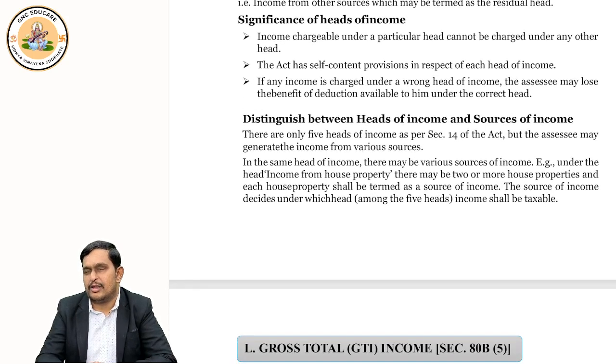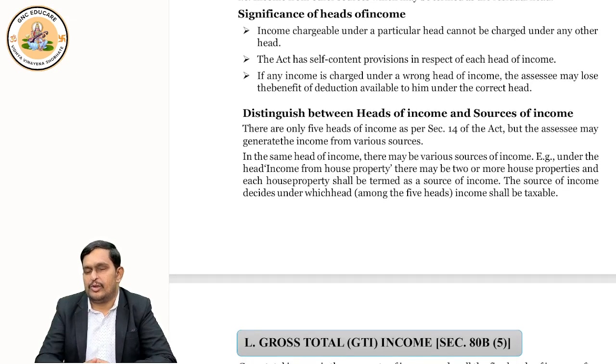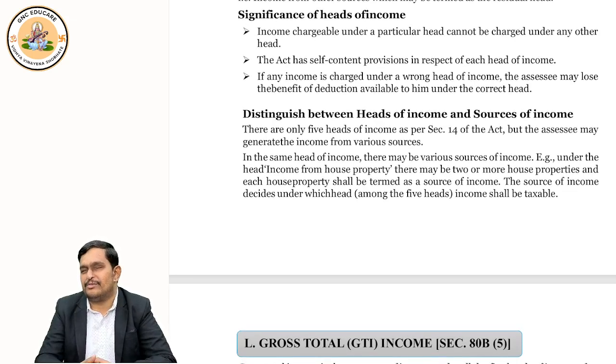Okay. Suppose for example, you earned some interest income. You put it in salary head. What will happen? Nothing. To earn the interest, you would have paid something that also you cannot claim. So like that, there are so many things. Suppose rent is there. You earn rental income. You put it in salary.